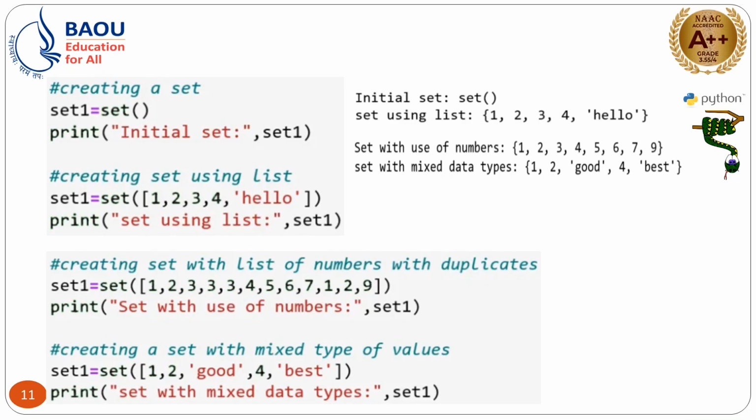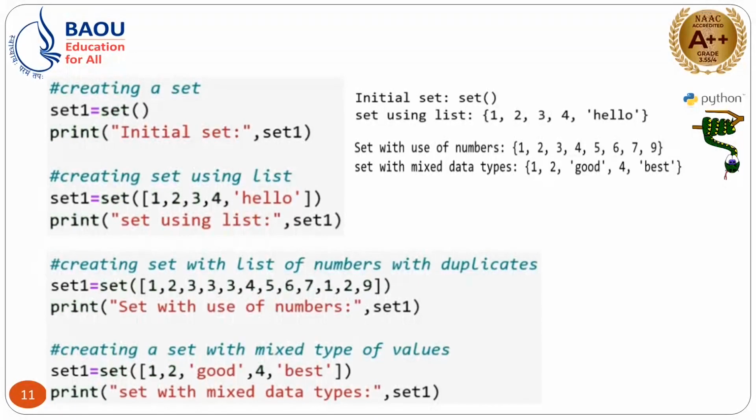So, you can observe on the right hand side the output will be given. Then after set1 equal to set 1 2 3 4 and hello, here the mixed values that we have assigned to create a set. So, output 1 2 3 4 and hello will be printed. Then suppose we are creating the set with some duplicate values, then what happens?